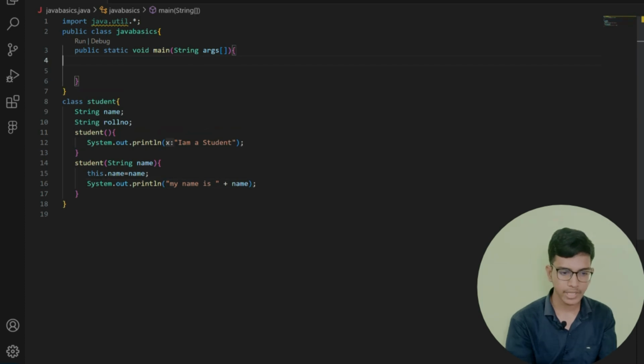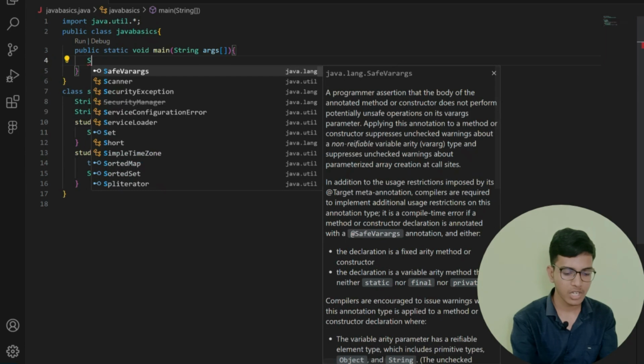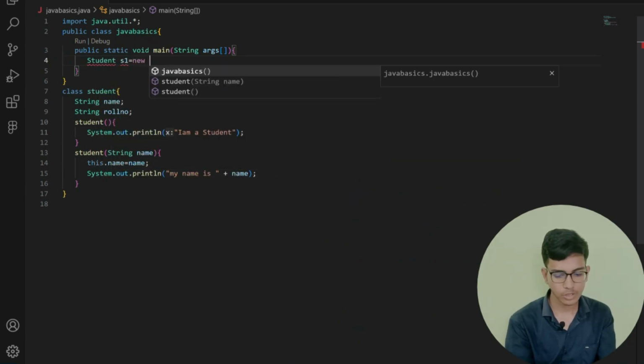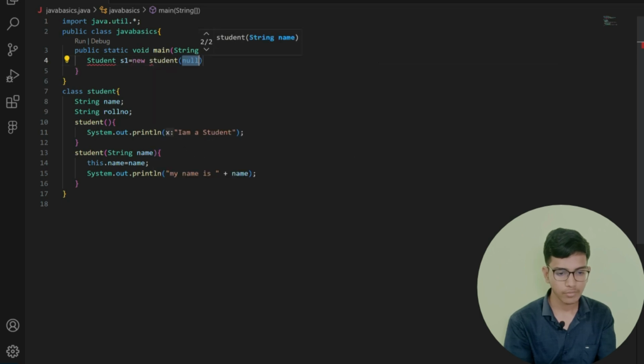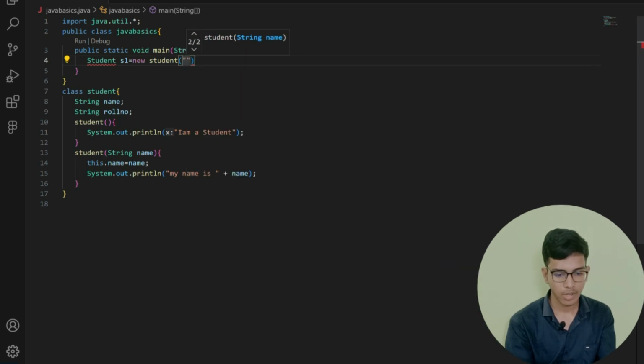That's all. Here let me remove this, and now I'm going to create my function, that is, my object: Student s1 is equal to new Student, and here I'm passing my name, that is Jabir.